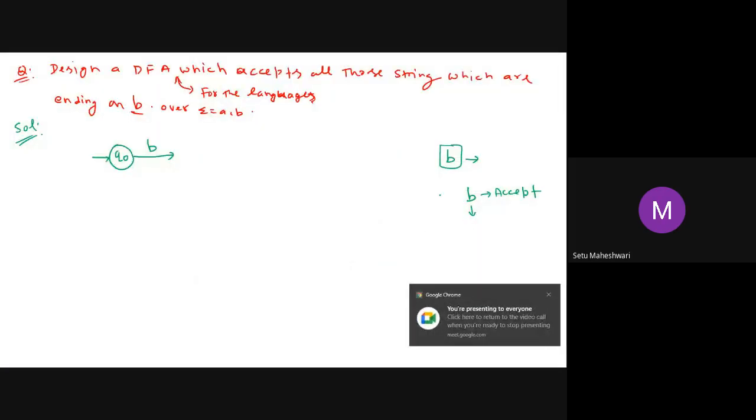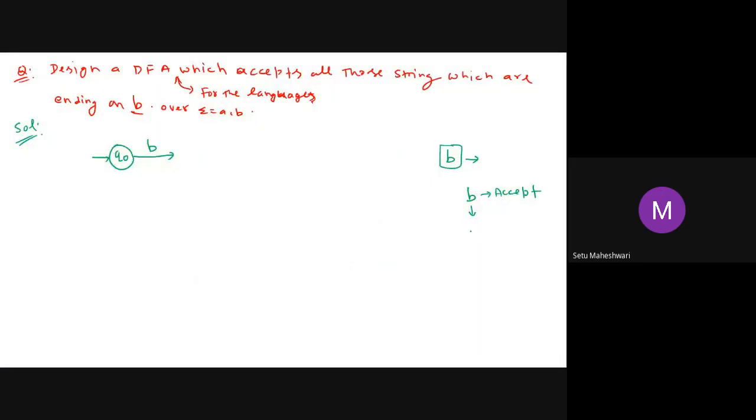The reason is that after this B, if I get something else, then I may reject it. If I get one A, I will reject it, because now it will be ending on A, not on B. So this should be a temporary acceptance. Since it is temporary, no dead state is required.